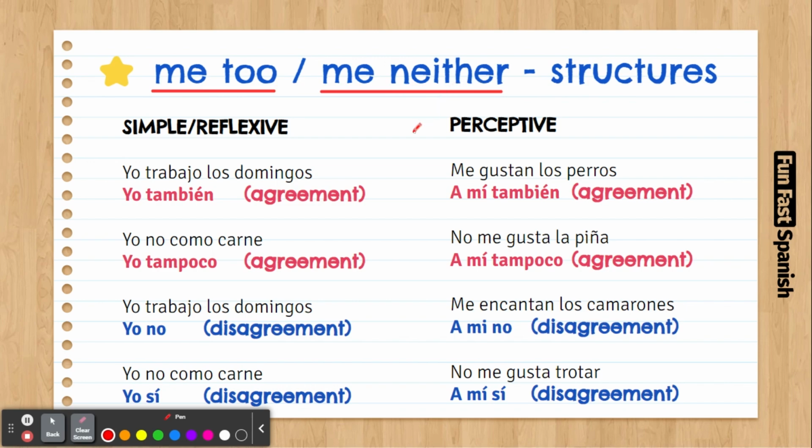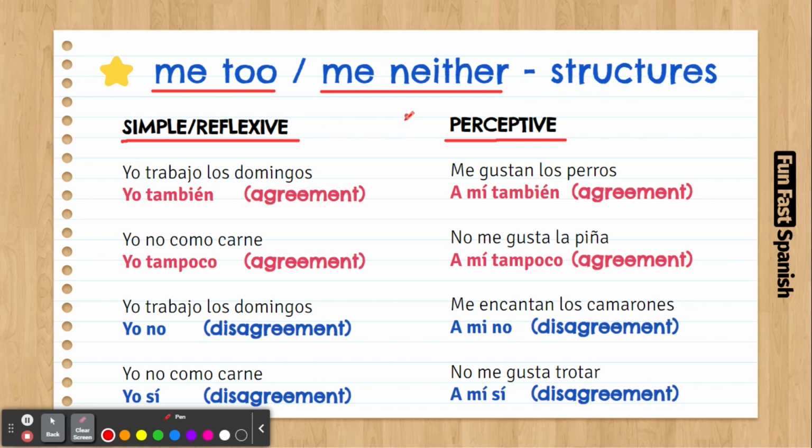So, first of all, we have to know if we are talking about a simple or reflexive structure or if we are in a perceptive structure. Remember, simple structures and reflexive structures always have the personal pronouns yo, tú, él, ella, right? While perceptive is a mí me, a ti te, a él le, a nosotros nos, and so on.